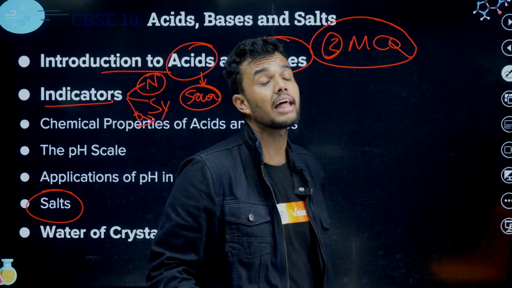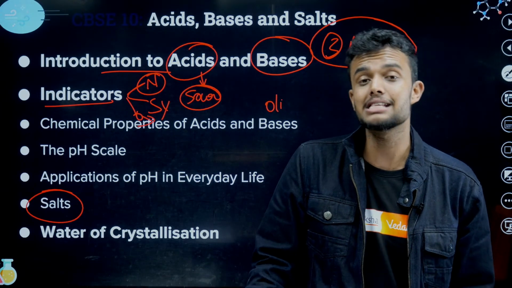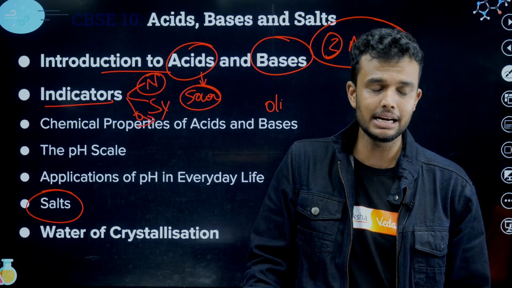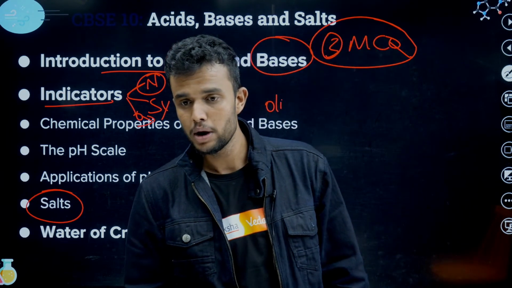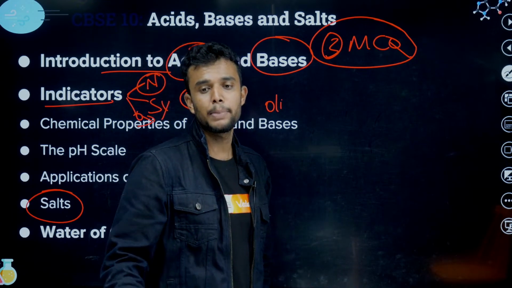Olfactory indicators are very important, like olive, onions, that thing is there now. Very important. Pop-up sound activity. Metals react with acid. Whenever metal reacts with acid, it releases hydrogen gas. By using the pop-up sound, we can easily identify it while writing the equation. It is very simple, Nirmala.